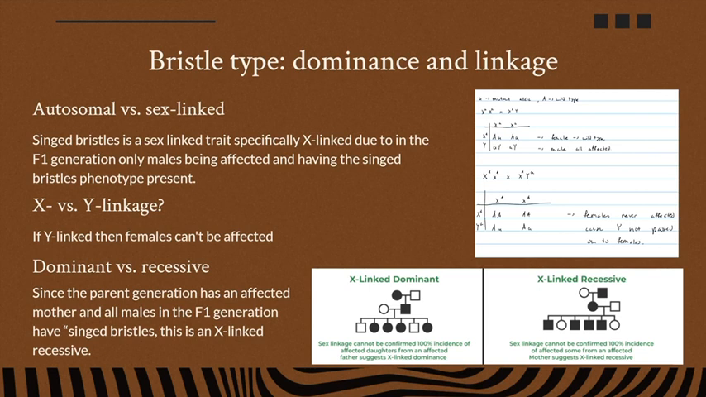Okay, to determine if the gene is dominant or recessive, we're going to go off of what's given. Since the parent generation has an affected mother and all the males in the F1 generation have singed bristles, this is a big indicator that it is X-linked recessive, because if it was dominant, that would mean an affected mother with all affected offspring.